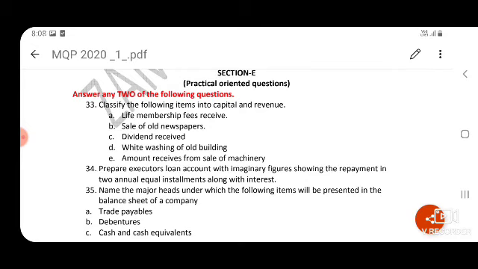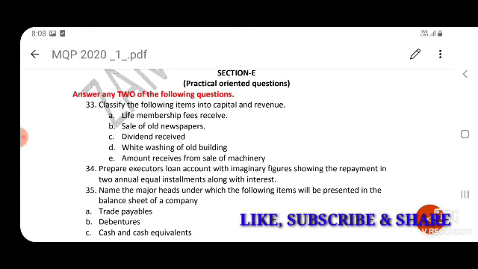Next, practical oriented question. Answer 2 of the following questions. Classify the following items into capital and revenue. Life membership fees is capital. Sale of old newspaper is revenue. Dividend received is revenue. Whitewashing of old building, revenue. Amount received from sale of machinery, capital. Next, question number 34. Prepare executor loan account with imaginary figures. This is there under death of a partner. You can see it is available in my notes.